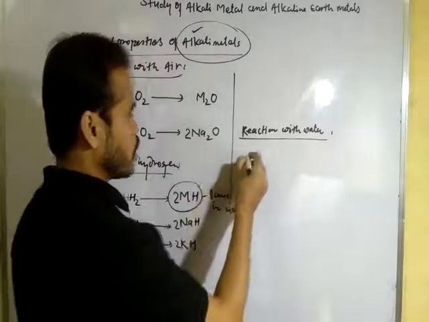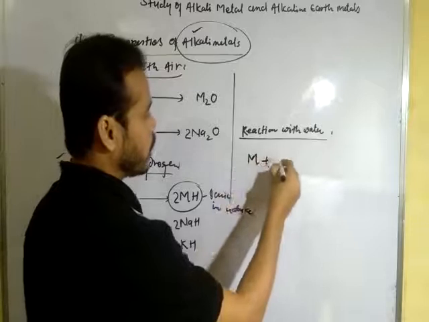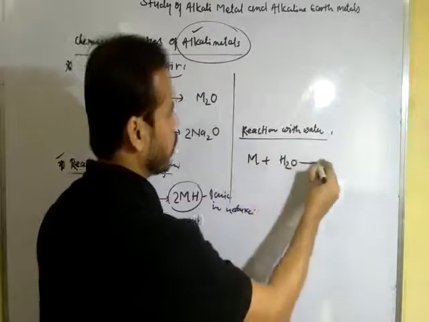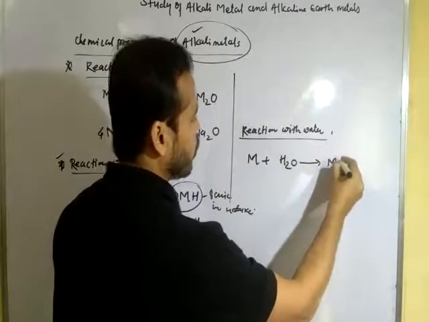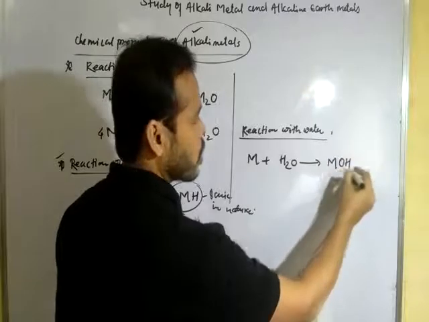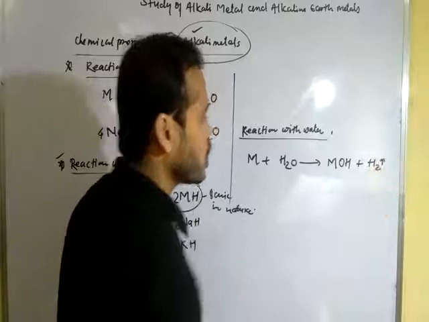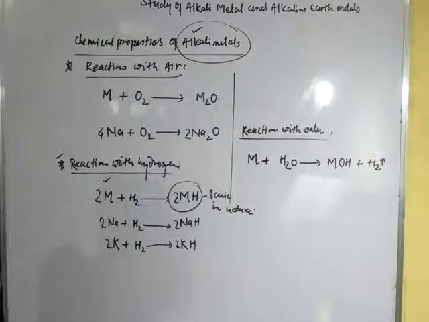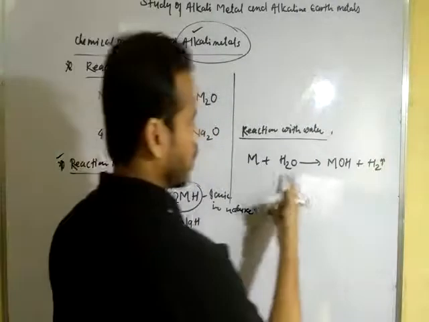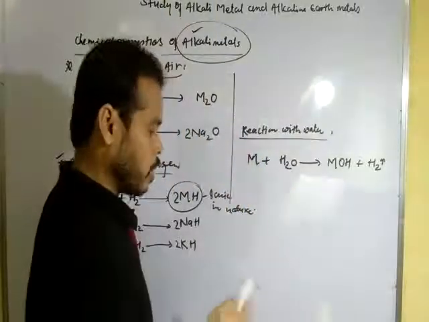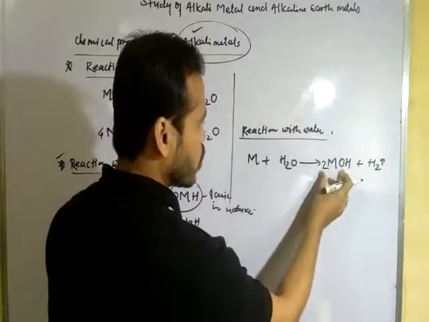Okay, you can see here metal when treated with water forms metallic hydroxide, MOH type hydroxide, with the elimination of hydrogen gas. Okay, dear student, very important to balance here, multiply it with 2 and also 2 oxygen here.